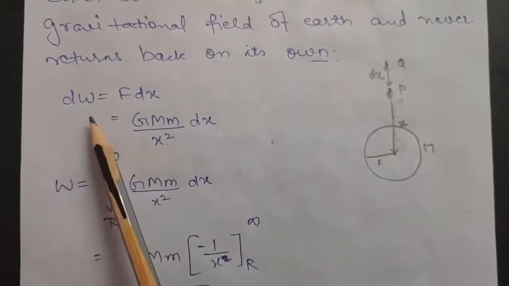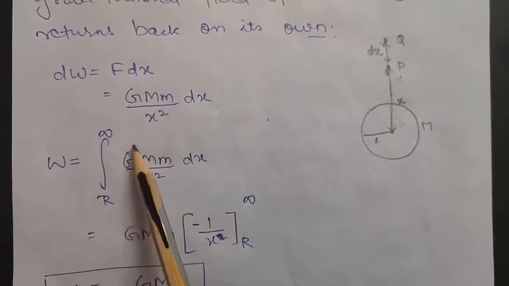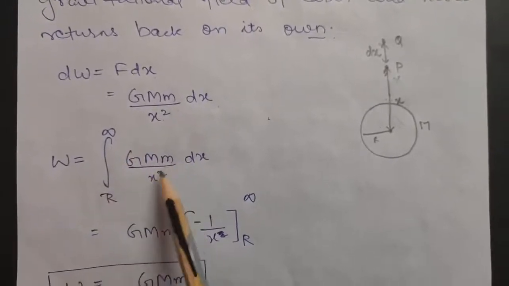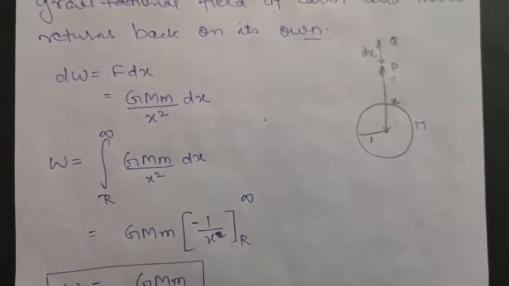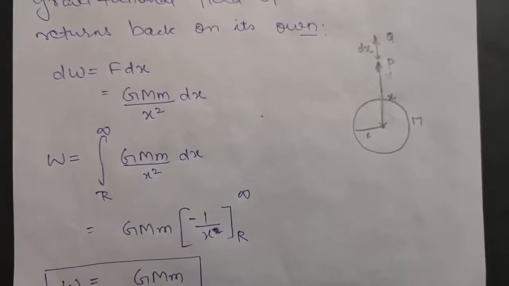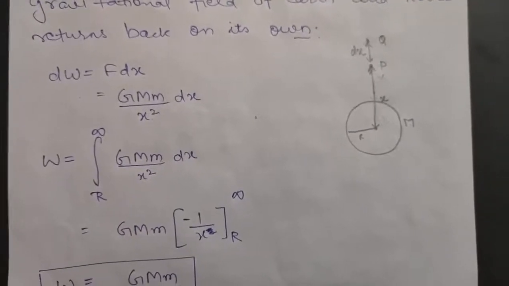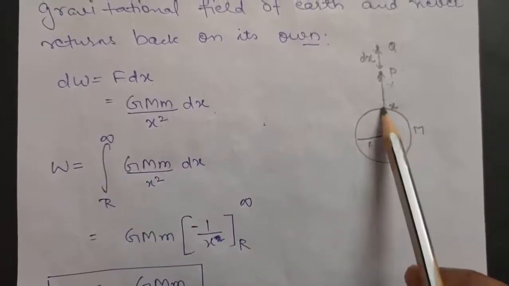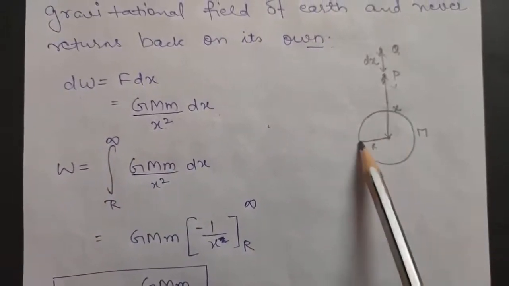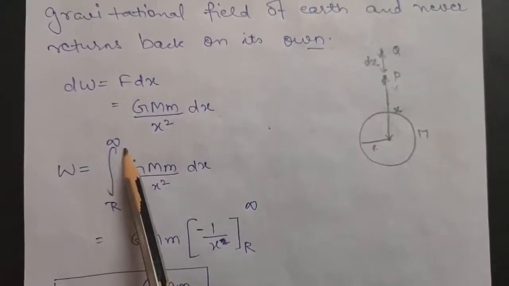Now to calculate total work done, we will just integrate this term. So W will be equal to the integration of GMm by x square into dx. Now what about the limits? We have to go from the surface of earth to a point where there is no gravitational field of the earth. That point will be infinity. That is, we have to go from r, the surface of earth, to infinity. So the limits will be from r to infinity.